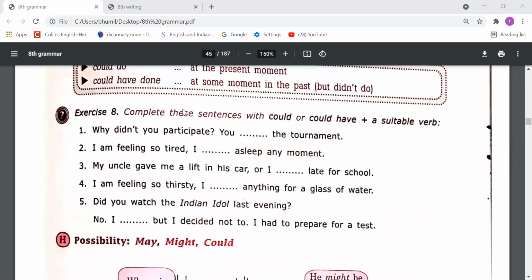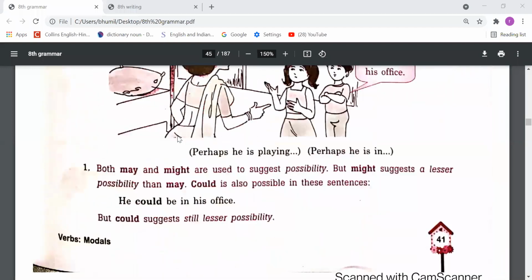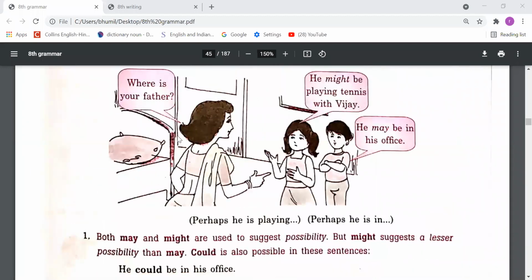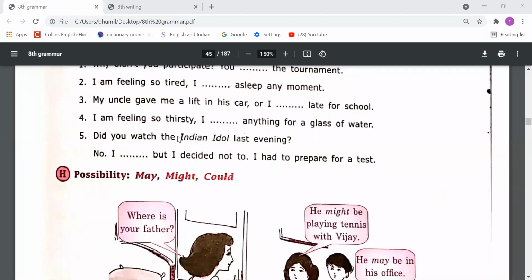So by eighth exercise we have studied in our previous class. Now we have come to the next point, that is H point. Page number 41. Please come to this page. Yes, page number 41. So now we are going to talk about the possibility: may, might, and could. So dear students, when we have to express the possibility, means sambhavna, chances, so we should use may, might, or could. Okay.